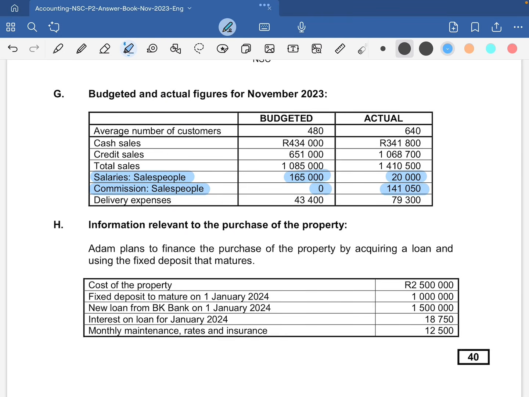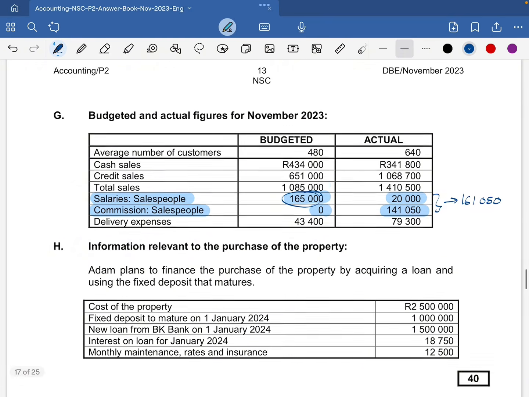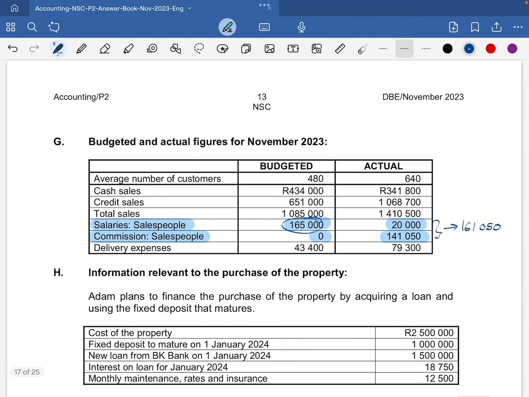Okay, so I just want us to quickly see whether this 20,000 and 141,050 will actually amount to 165,000. So when we look at 20,000 plus 141,050, a combination of this is actually 161,050. So we will be able to use that after our comments. Okay, so now we need to explain how these changes came about.